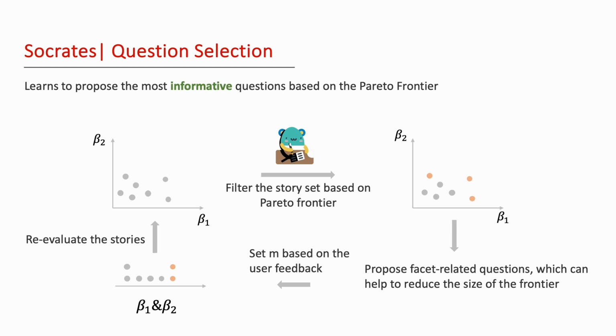Our system proposes questions that focus on different facets, asking users to make comparisons or express preferences. When a user answers these questions, the facets considered less important are effectively eliminated or down-prioritized, leading to a revision of the Pareto frontier. This updated frontier serves as the foundation for generating new sets of questions, thereby steering the system and user closer to a mutually agreeable, optimal data story.